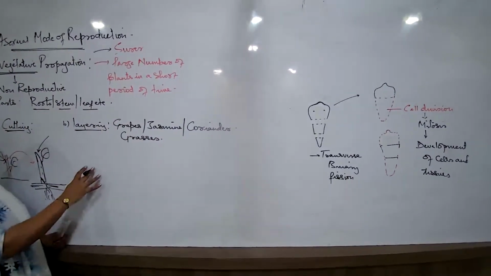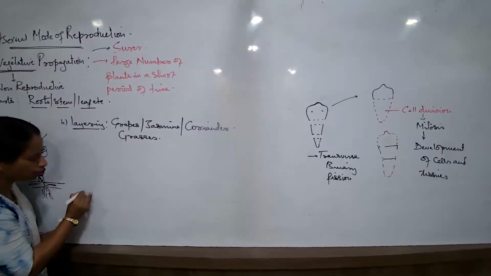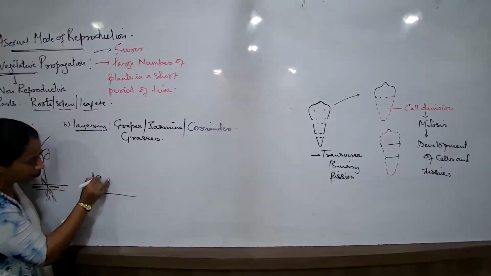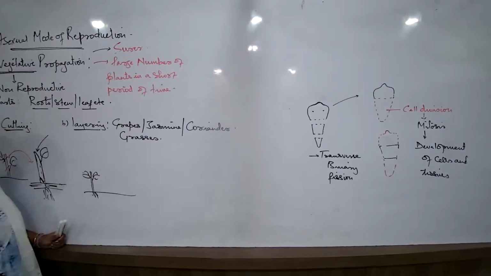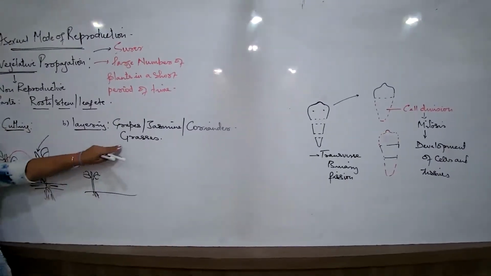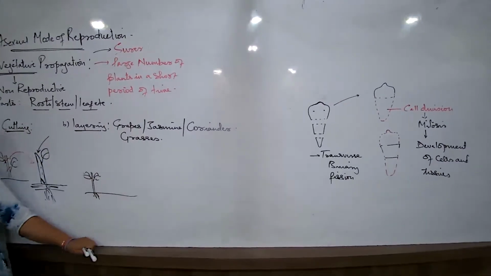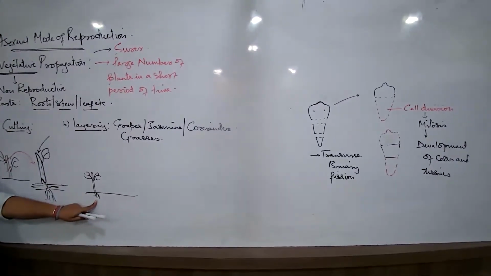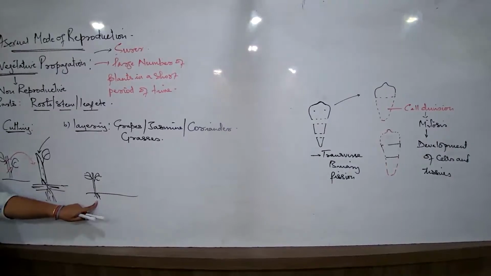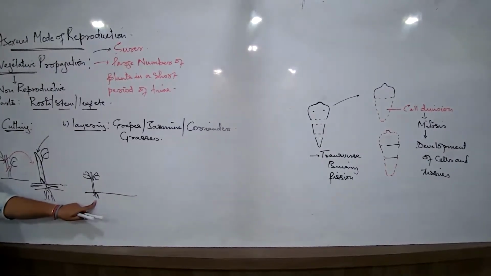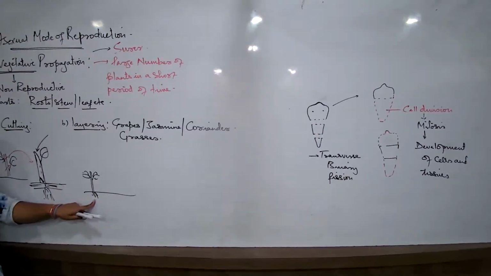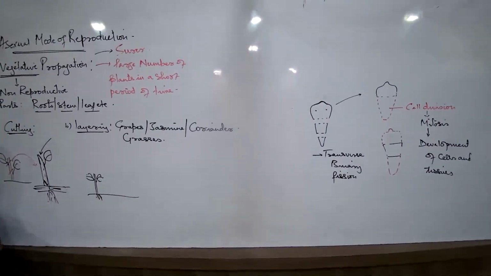Now, what is the natural method? Let us talk about two types of layering. Now, say suppose I talk about one plant here. This is one particular type of a plant I'm talking about, maybe the grapes or the jasmine. In layering, what happens? These are the roots. From these roots, some extra additional roots known as adventitious roots develop. And that always develops a majority of the plants.